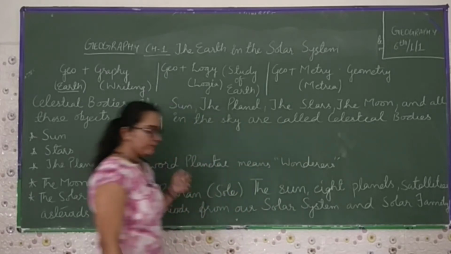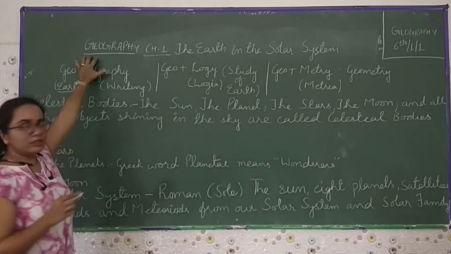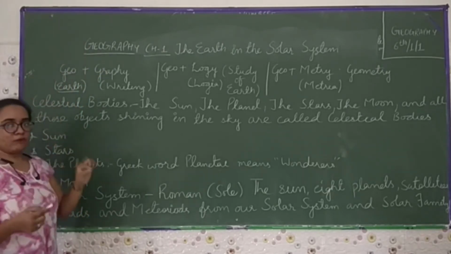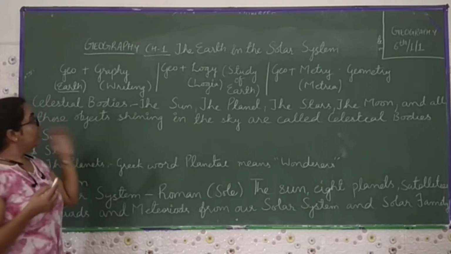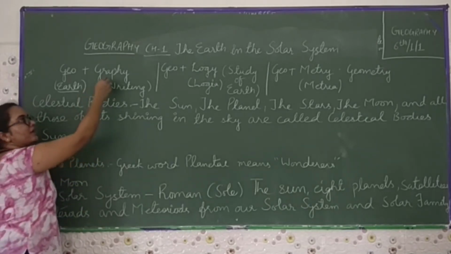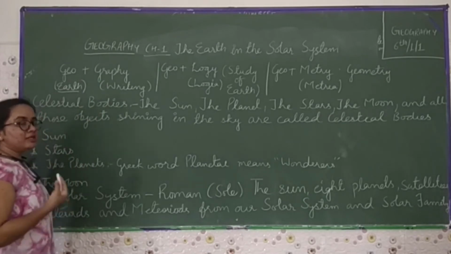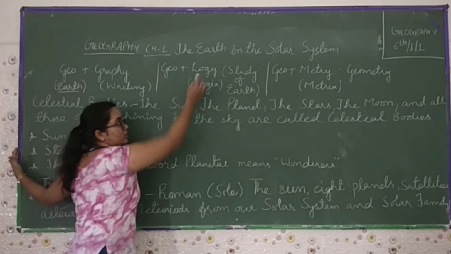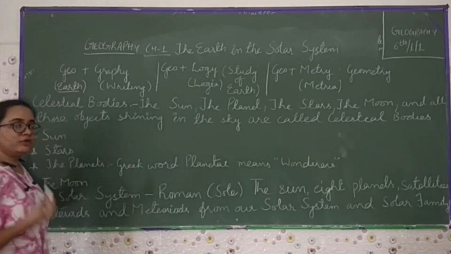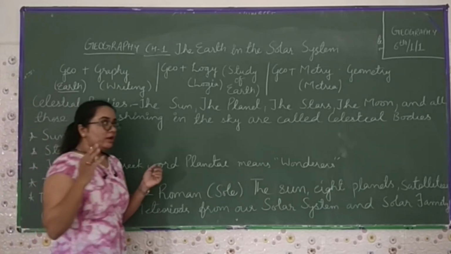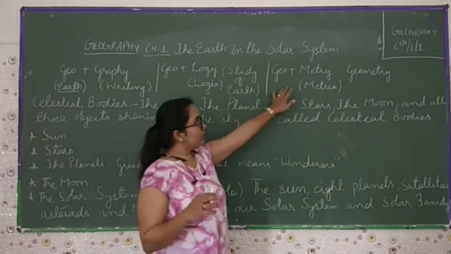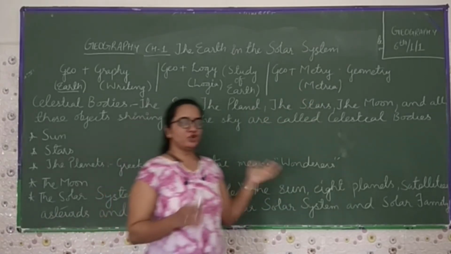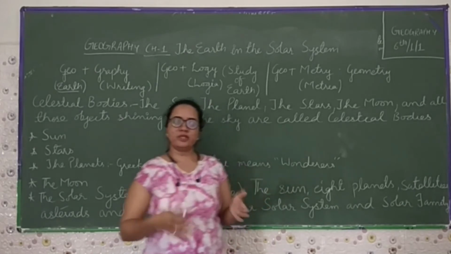Again, I am explaining, geo means earth, and the geography word comes from the Latin word. Geo means earth, graphy means writing, means writing of earth. When we include the logi word with geo, it becomes study of earth. The third instance, when we include metry, the metria word comes from the Latin language, it becomes geometry, means measurement of the earth.